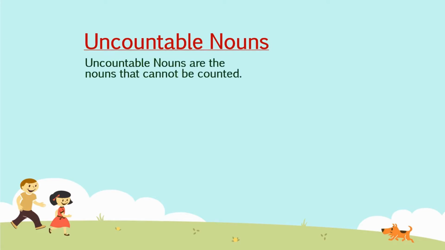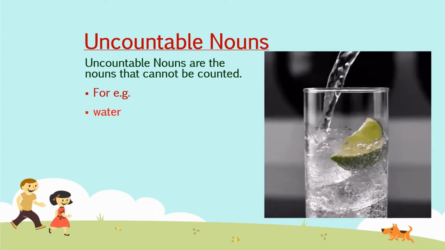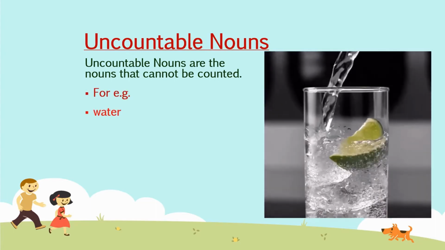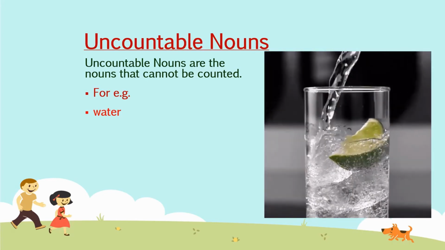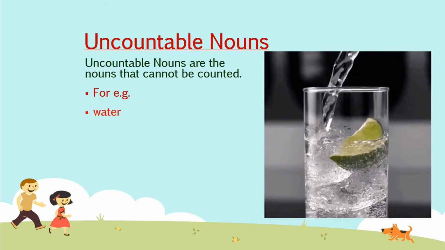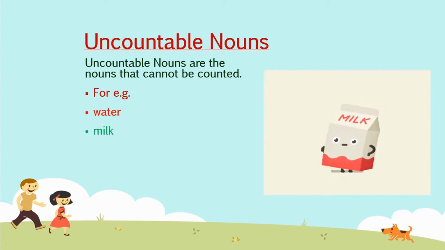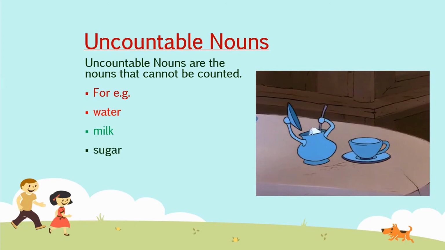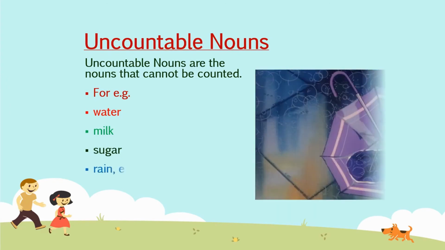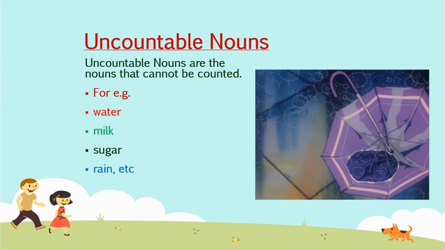Now let's move on to another type, that is uncountable nouns. Uncountable nouns are nouns that cannot be counted. We cannot count them at all. Okay, let's see the examples. Water. Can you count the water? Can you say 1 water, 2 water? No, right? Can you count milk? No. Can you count sugar? We cannot count sugar. Can we count rain? Not at all. We cannot count it. And there are many more nouns which we cannot count.